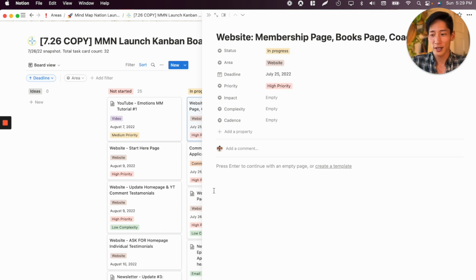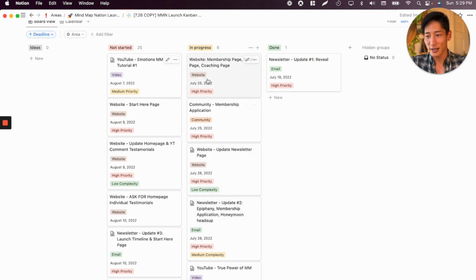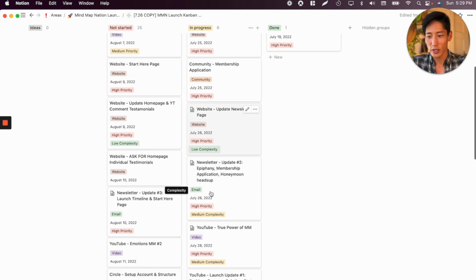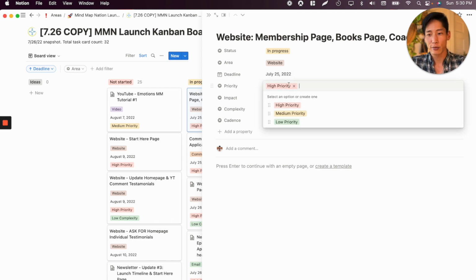But super important at a glance to know, like, hey, what is up this week from which area at a glance. The next one is the deadline, right? Obviously, this is the reason why I'm using Notion, so I can keep track of when I need to do things. Priority, so high priority, low priority, medium priority, right?